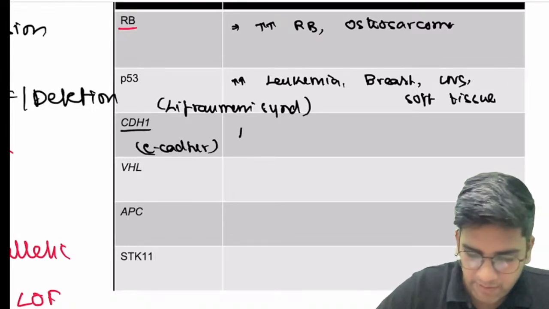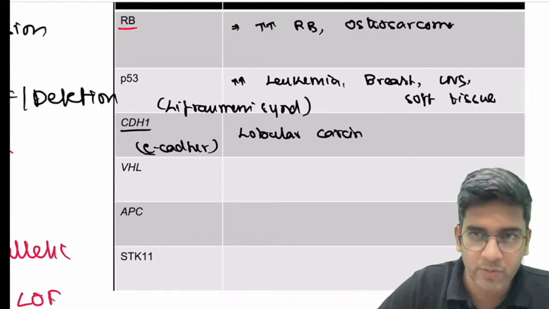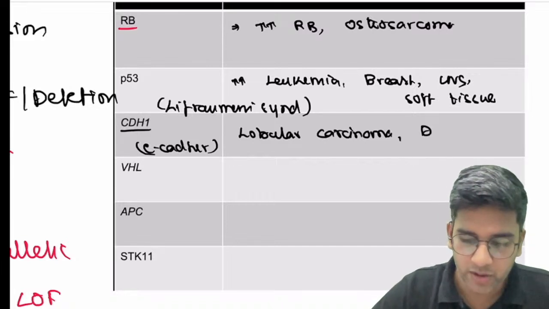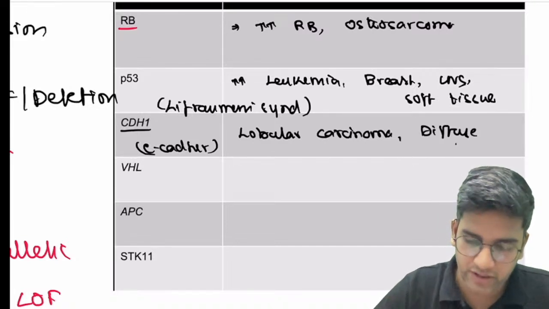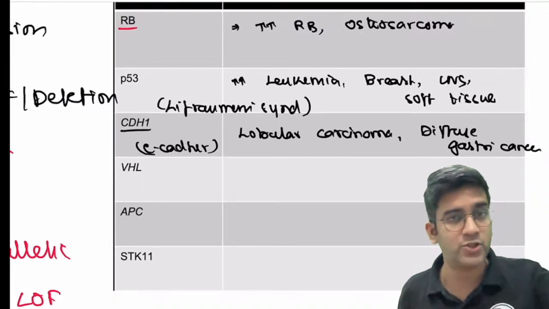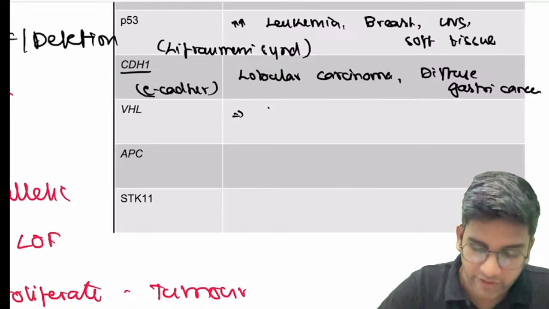E-cadherin loss, at least remember one. We have the lobular carcinoma of breast. What's the other tumor which happens in stomach, which makes the stomach very thick? We have diffuse gastric carcinoma, fine. Diffuse gastric cancer, the linitis plastica, is also due to an E-cadherin loss, right? Perfect.